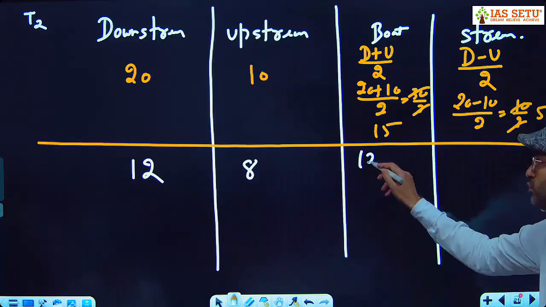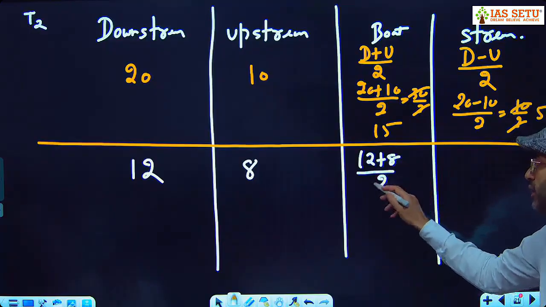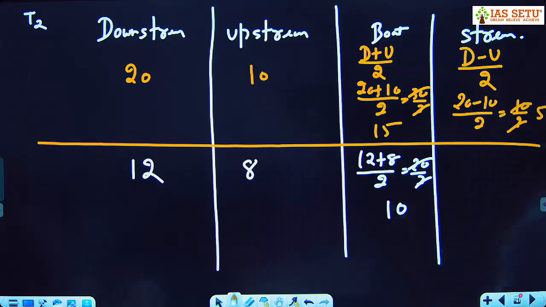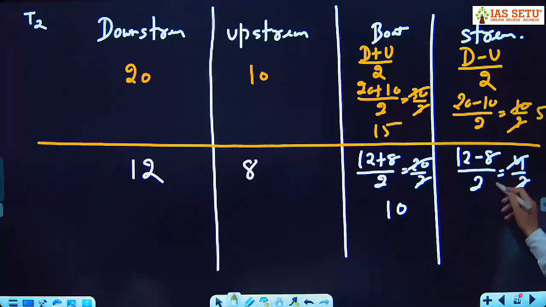So can we say 12 plus 8 divided by 2, 20 divided by 2, it is 10. Here 12 minus 8 divided by 2, it is 4 divided by 2, it is 2. This is method 1: downstream plus upstream divided by 2, downstream minus upstream divided by 2. Right?